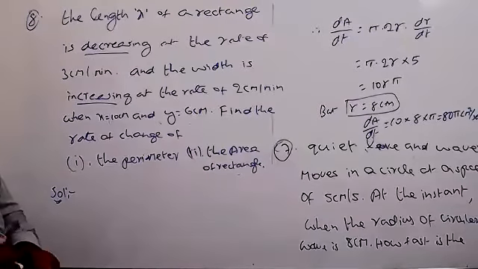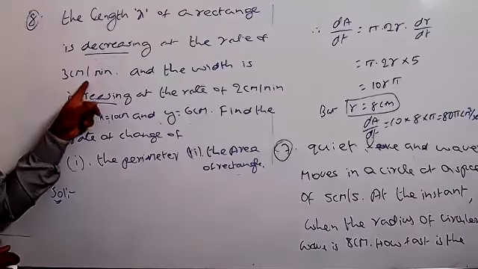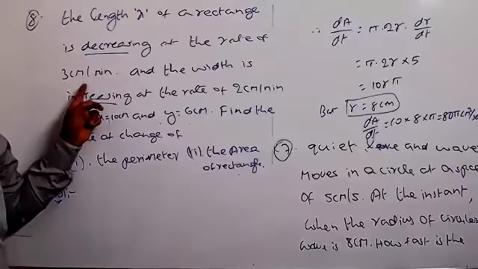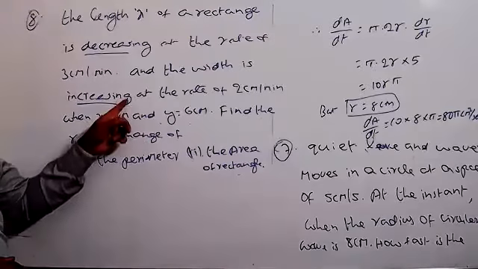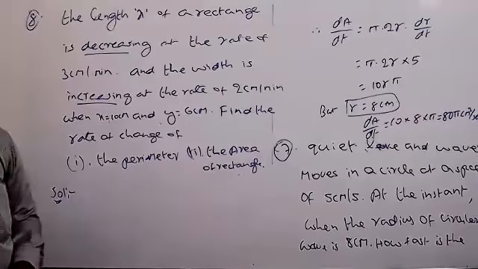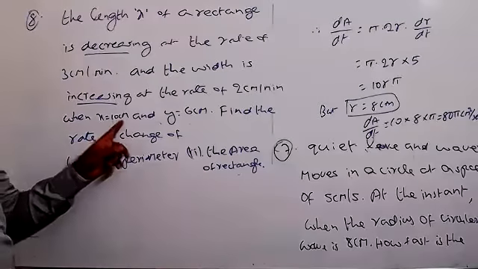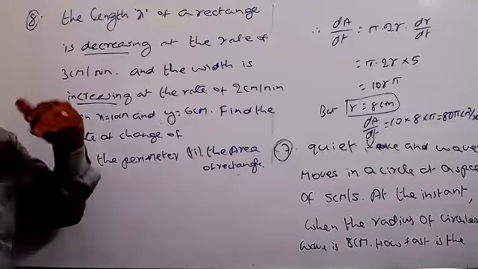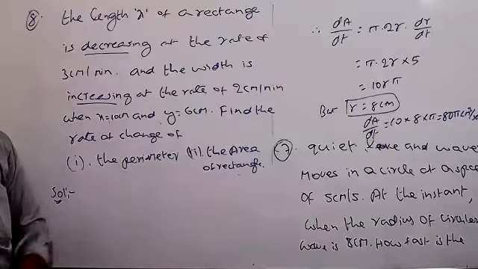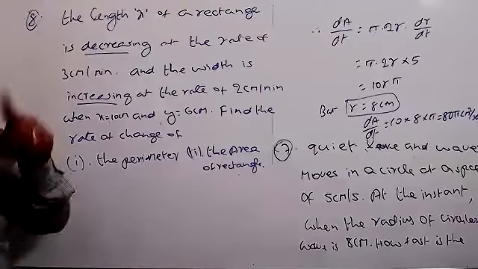That means they given two values here now. One is dx by dt equal to -3, don't take +3, -3 centimeter per minute, and dy by dt equal to 2 centimeter per minute. And x equal to 10 centimeters and y equal to 6 centimeters you can utilize later, after differentiating the perimeter and area with respect to the time.